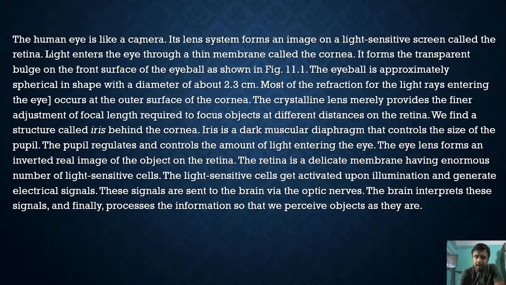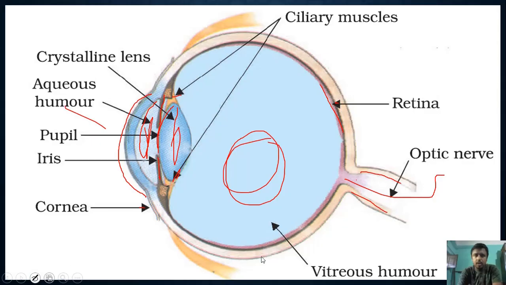The human eye is like a camera. Everyone is fond of cameras, aren't you? I would say that the human eye is more developed than a camera. The features that the human eye has, the camera may not have. It may in the future, but up to date, it may not have all the features that our eye has. Its lens system forms an image on a light-sensitive screen called the retina. The image is formed at the retina, the sheath that I showed in this picture.